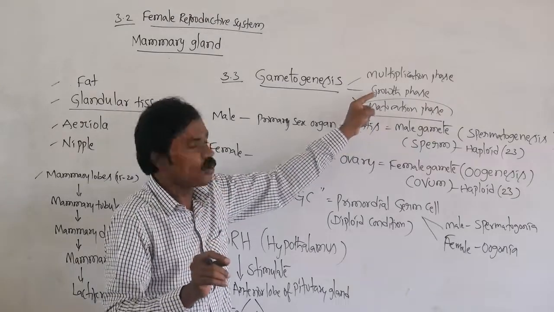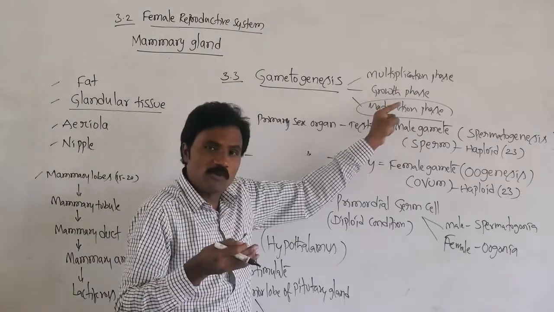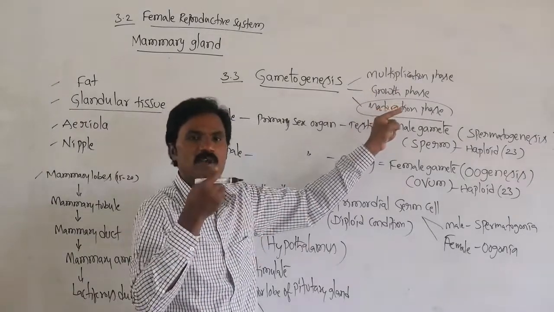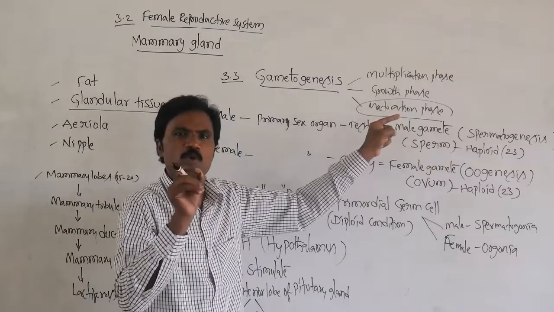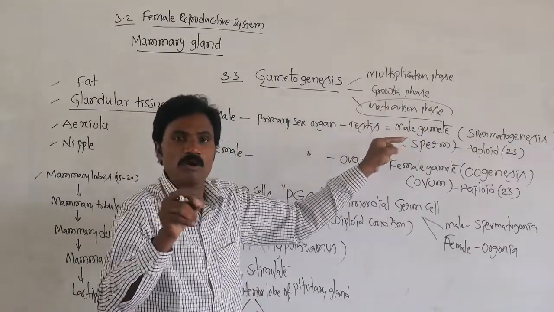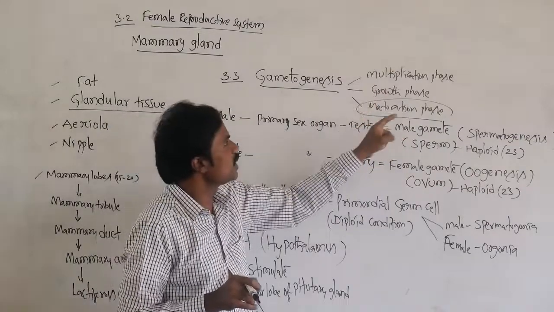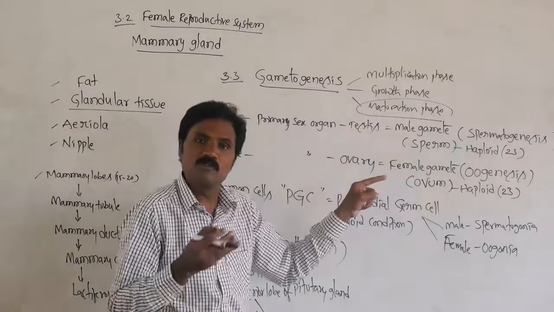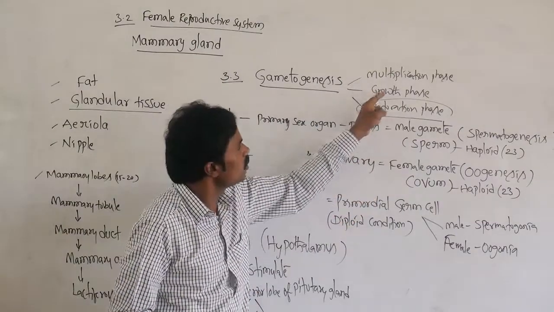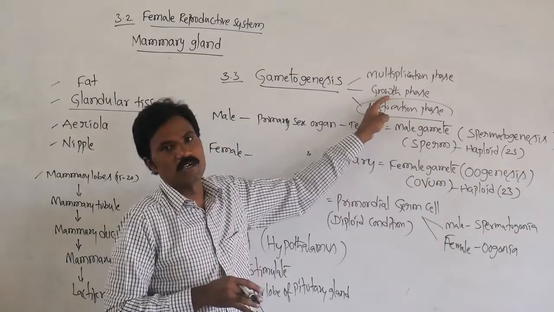In female, the growth phase is a long duration, several years, that means 10 to 12 years. So which of the following phases is of long duration in oogenesis? If they give options: multiplication phase, growth phase, maturation phase, or all of the above, you choose growth phase. Whereas in male, it is a very short duration.